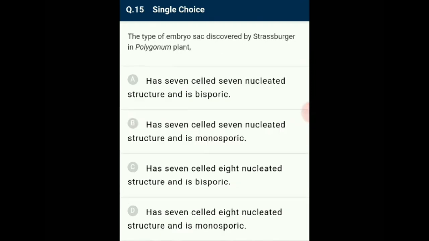Question number 15. The type of embryo sac discovered by Strasburger in Polygonum plant. The 7-celled 8-nucleated type of embryo sac is known as Polygonum type because it was discovered by Strasburger in the Polygonum plant. Polygonum type of embryo sac is the most common type in angiosperms. It develops from a single megaspore, so it is also known as monosporic embryo sac. So the answer for this question is option D, 8 nucleated and monosporic.